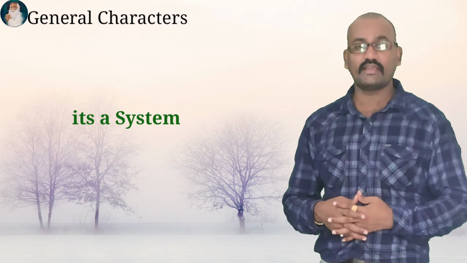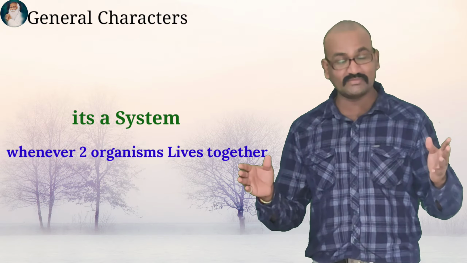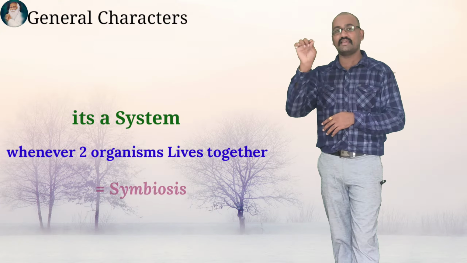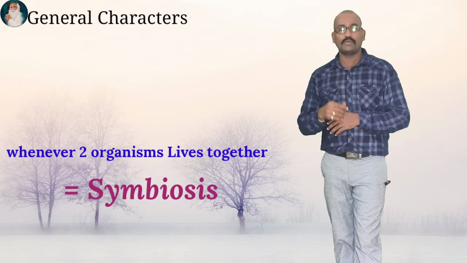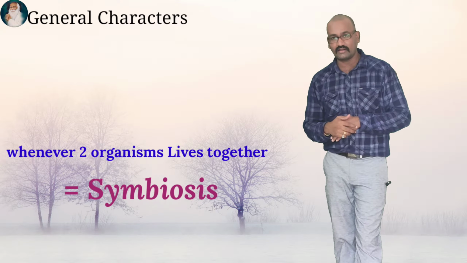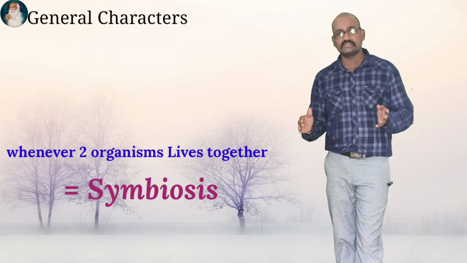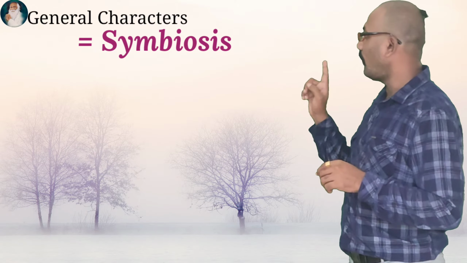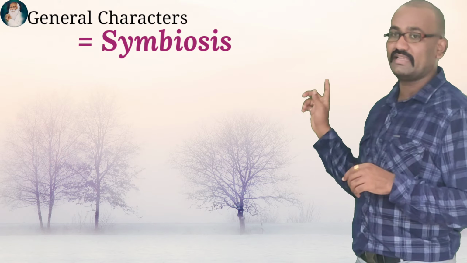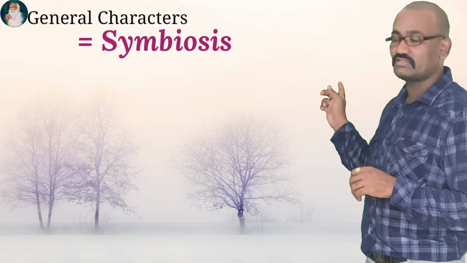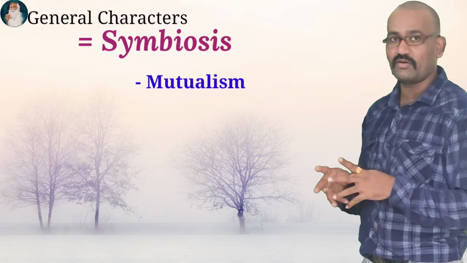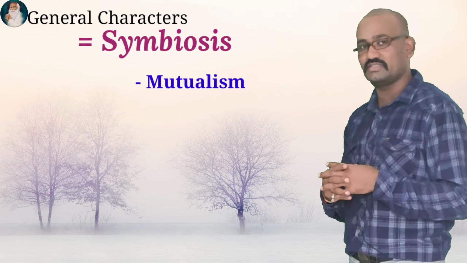Whenever two organisms live together, the terminology given to that is symbiosis. If both of the partners are getting benefit, then it is called mutualistic symbiosis or mutualistic symbiosis association.